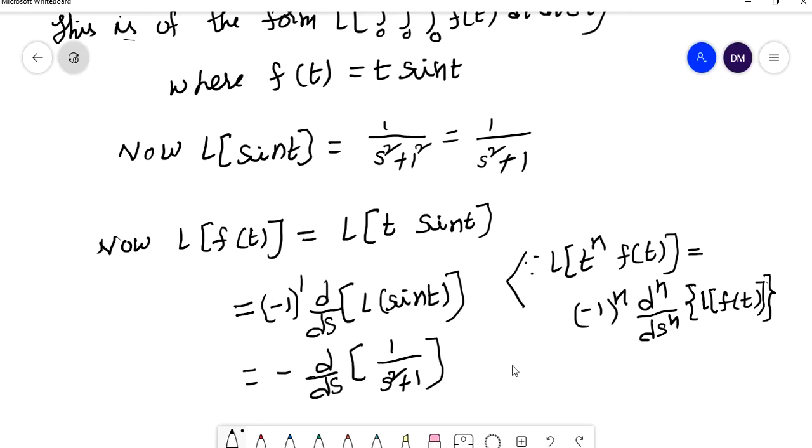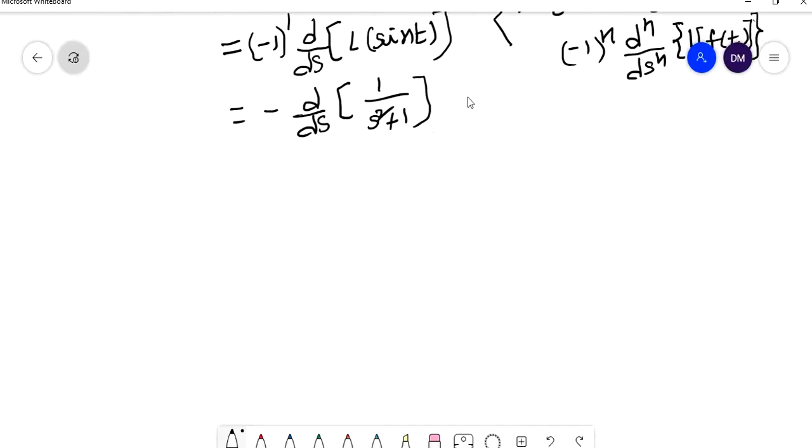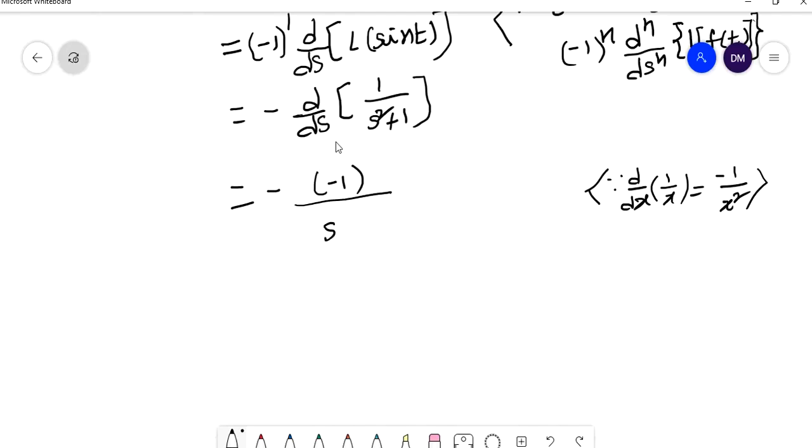Now we have to differentiate 1 by s square plus 1 with respect to s. How can you differentiate? This is in the form of the derivative of 1 by x with respect to x. What is the derivative of 1 by x? Minus 1 by x square. So by using this formula, the derivative of 1 by s square plus 1 is minus 1 by s square plus 1 whole square.